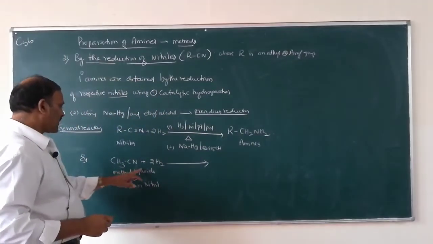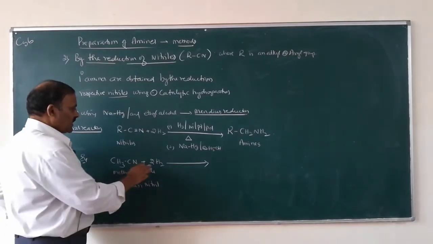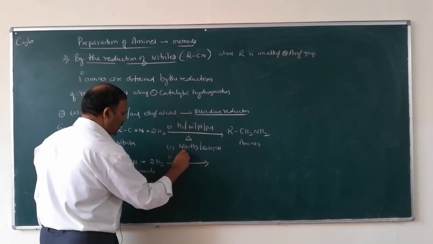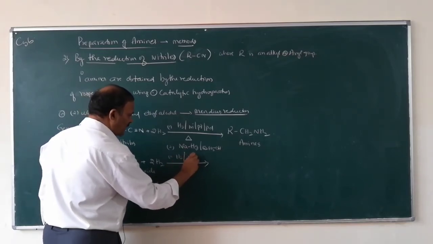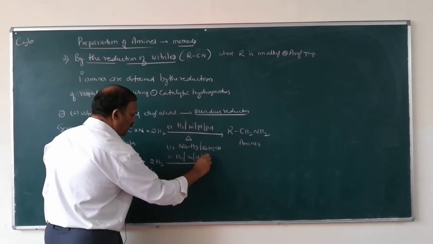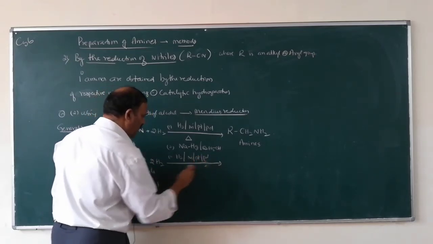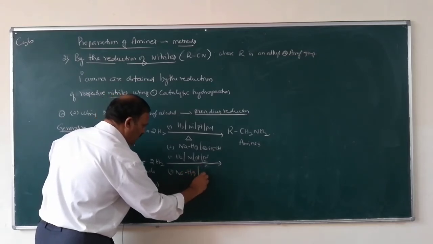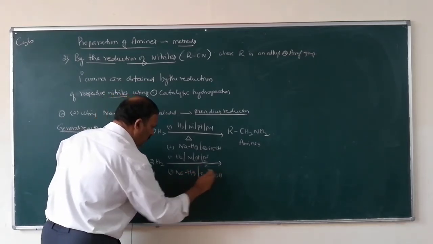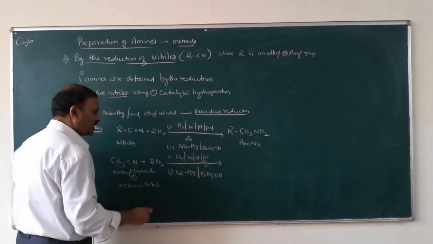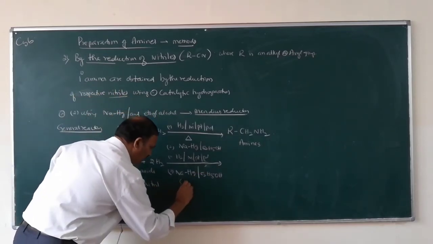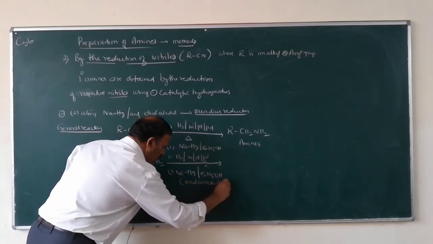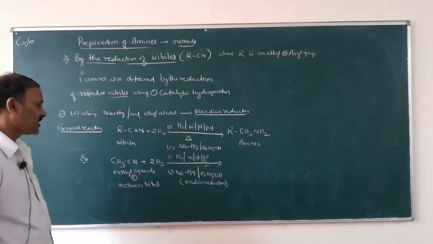So when methyl cyanide is reduced using hydrogen in presence of nickel or platinum or palladium, or sodium amalgam and ethyl alcohol, this reduction is called what? Mendius reduction. So this is important. What is Mendius reduction?